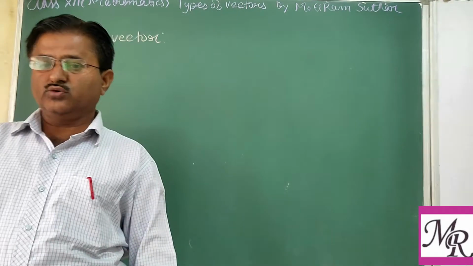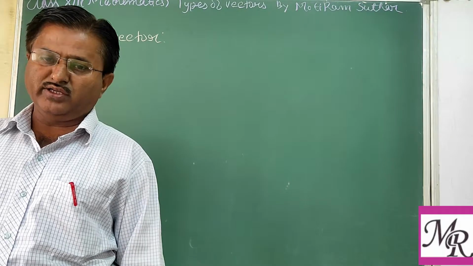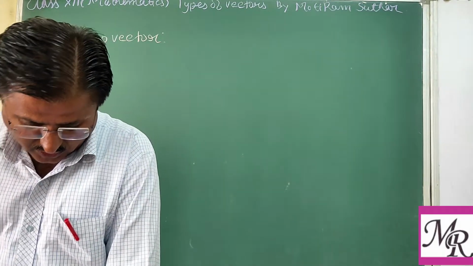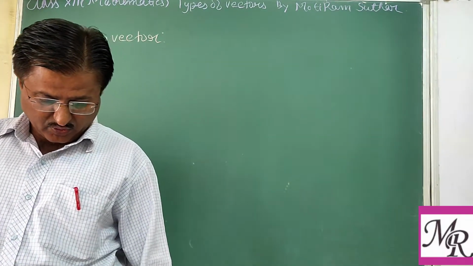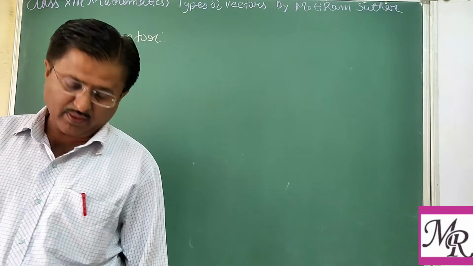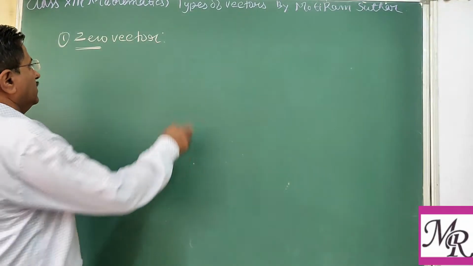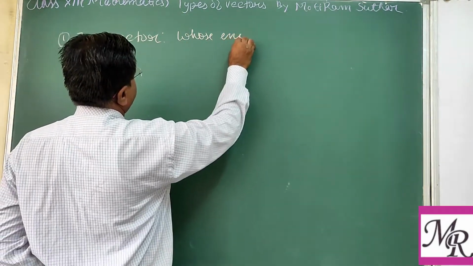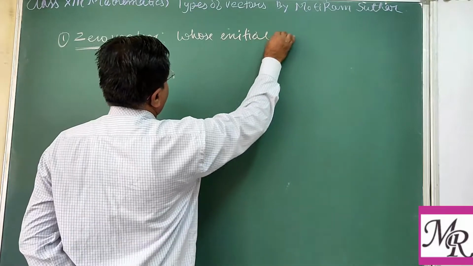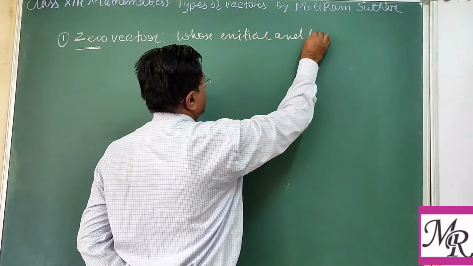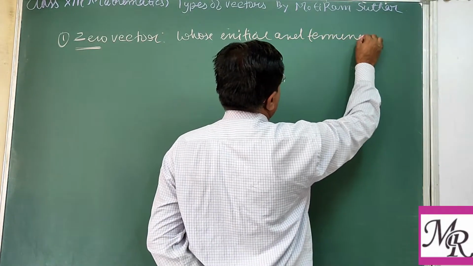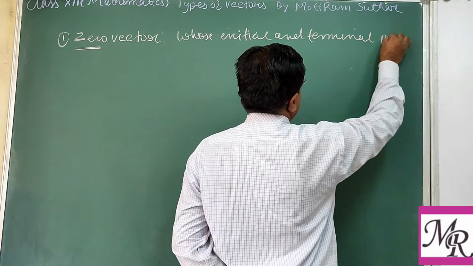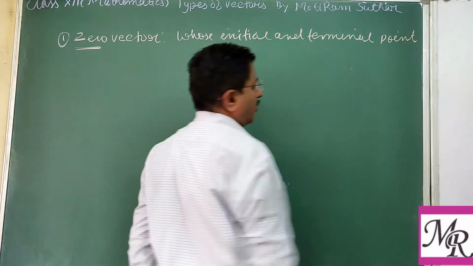Zero vector. A vector having magnitude 0 is called a zero vector or null vector, or you can say a vector whose initial and terminal points coincide.